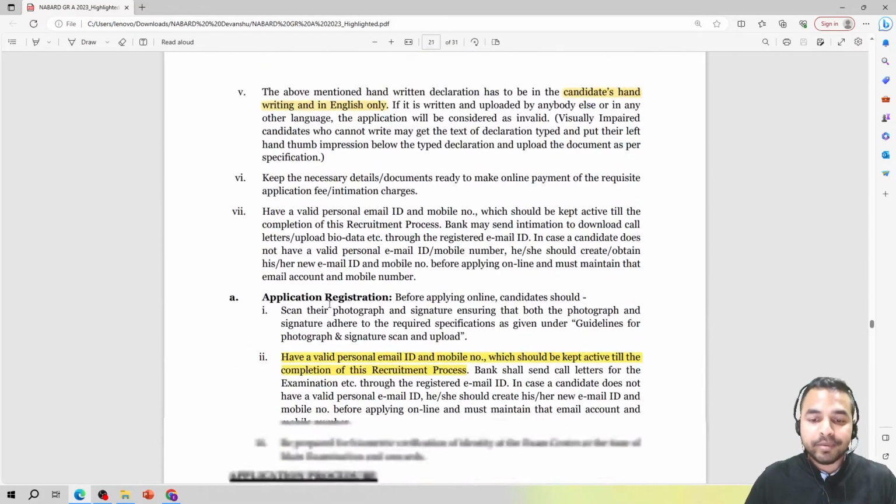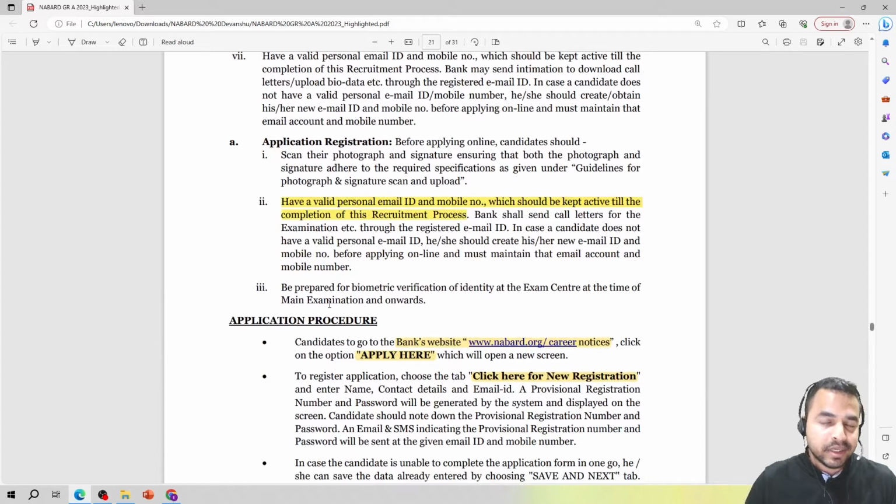Now guys, apart from that, what exactly is the other important thing? The other important thing is having a personal email ID and mobile number, और ये दोनों ही चीजें आपकी एक्टिव होनी चाहिए, क्योंकि जितने भी कम्युनिकेशन नाबार्ड की तरफ से होगी फॉर द इंटीमेशन ऑफ द एग्जाम, इंटीमेशन ऑफ द रिजल्ट्स, that will be done on these two mediums only, that is the email ID as well as the phone number. So I believe that आप सभी के लिए ये सब चीजें एकदम क्लियर हैं.